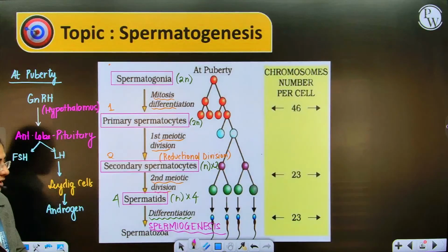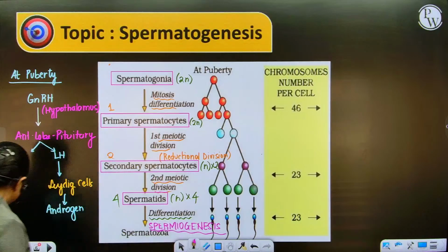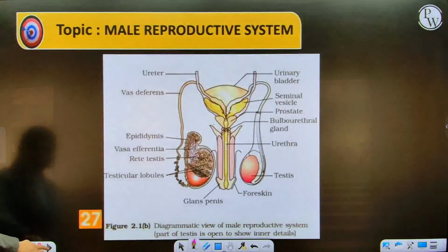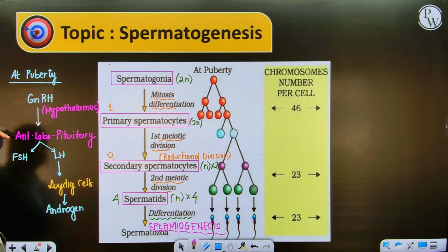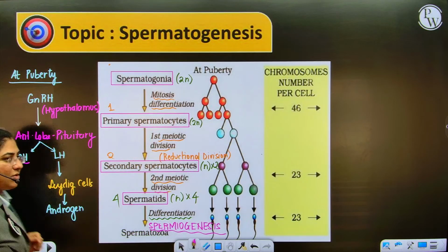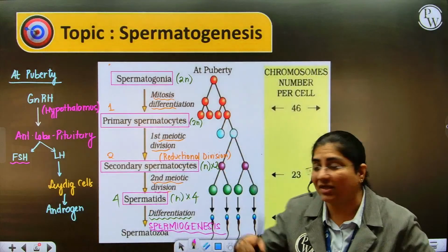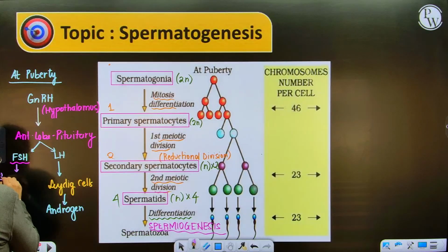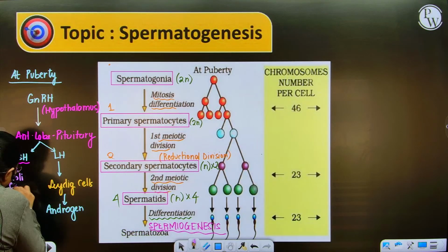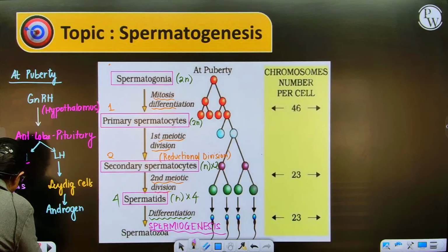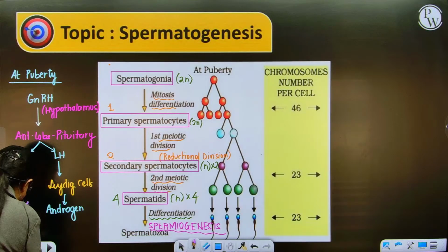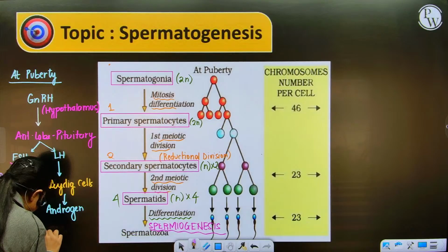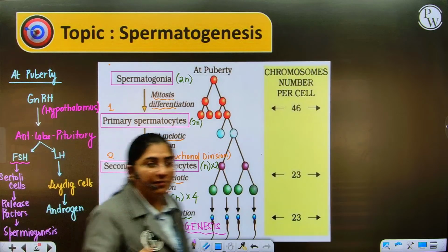Are you understanding? And who helps in this spermiogenesis? Now see here, dear children, we had written that GnRH acts on the anterior lobe of pituitary, and that also brings about release of FSH. Now this follicle stimulating hormone is going to act on Sertoli cells and bring about release of certain factors, and these are the factors which help in the process of spermiogenesis. Are you understanding? Yes, is it clear?